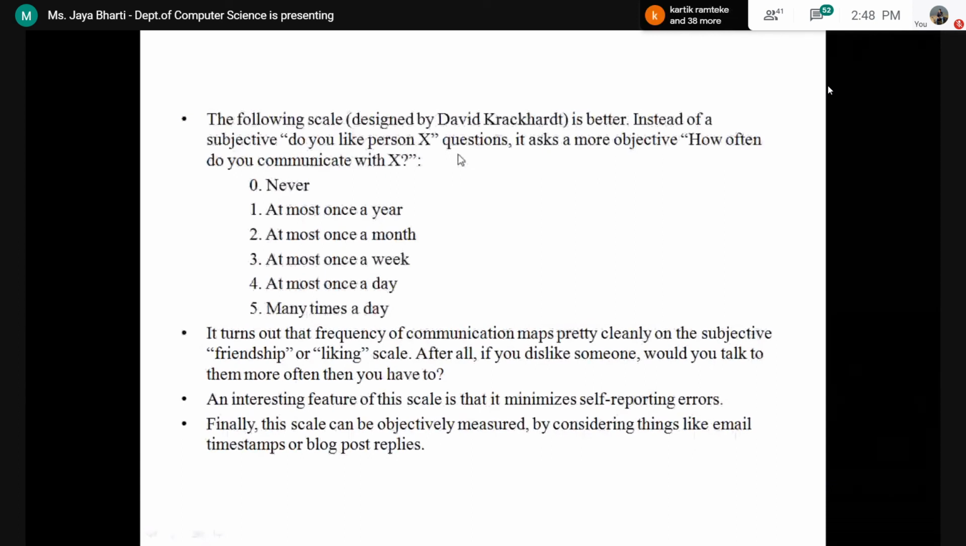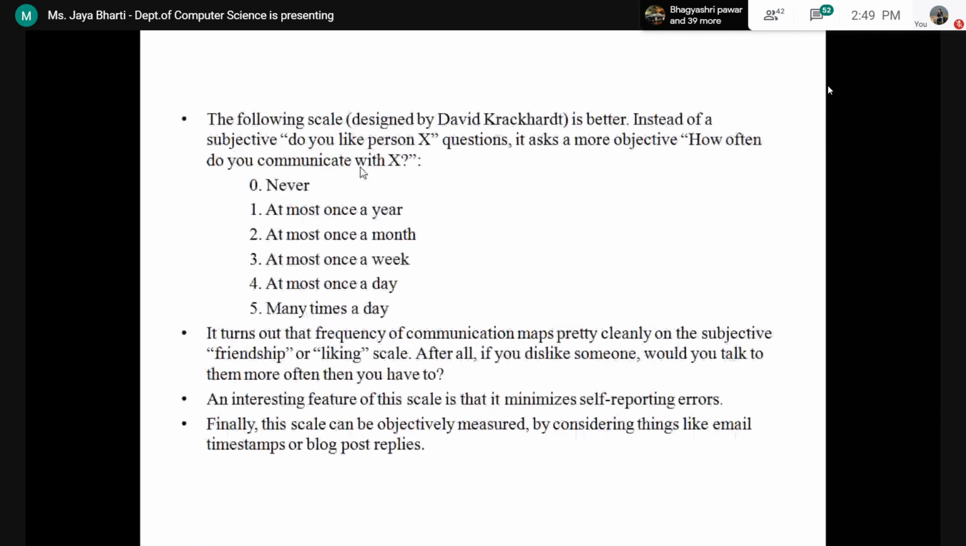Because our frequency of communication, by using that frequency data, we can easily say that that could be the relationship between these two persons. So if you are asking a person how much do you communicate with X, and he says never, then it means that person doesn't like that person, meaning A is not liking X. Or if he says at most once a year, or once a month, there are in this scale also 6 different categories.